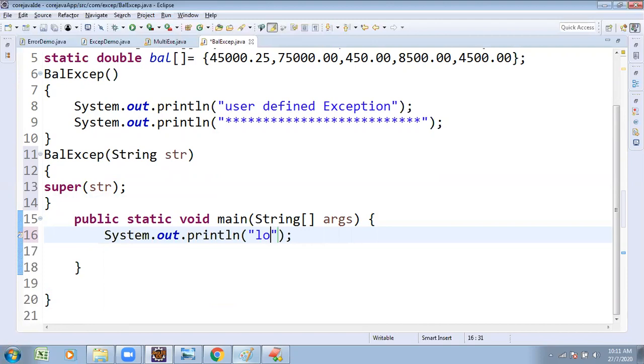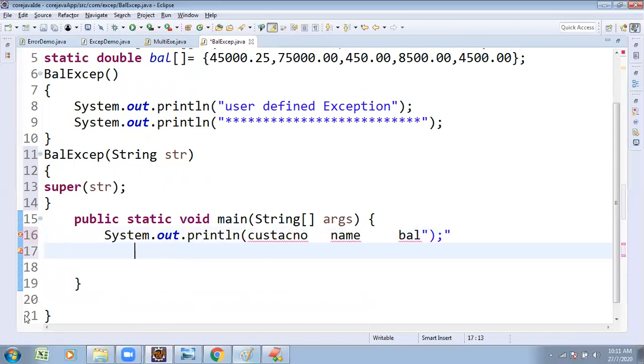This is long account number, customer account number, name as well as balance. Whatever we are printing, as it is printed on the screen.